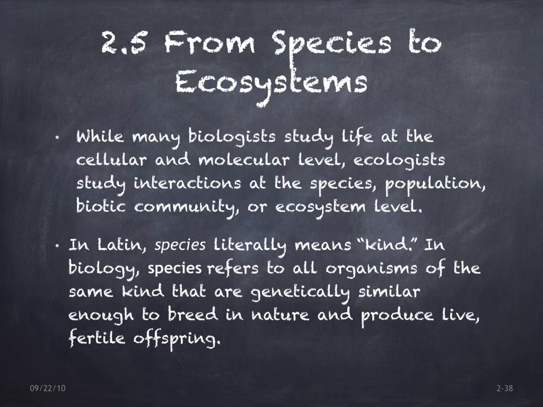While many biologists study life at the cellular and molecular level, ecologists study interactions at the species, population, biotic community, or ecosystem level. In Latin, species literally means kind. In biology, species refers to all organisms of the same kind that are genetically similar enough to breed in nature and produce live, fertile offspring.